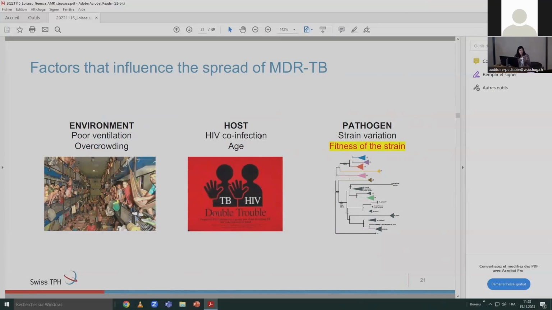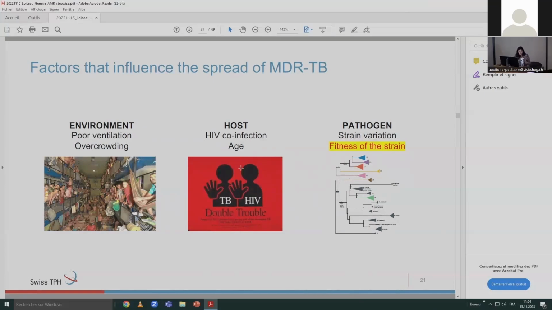So typically, environments like prisons or mines or townships, they're very overcrowded. They have high-risk individuals, and it's poorly ventilated areas, which favors transmission.